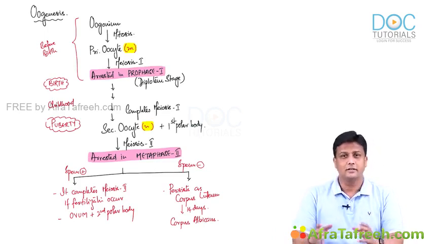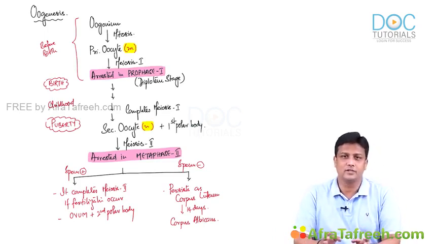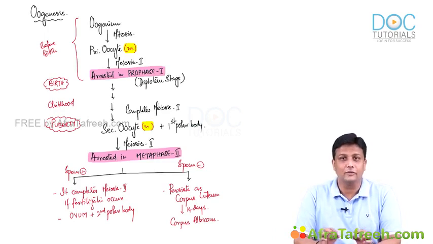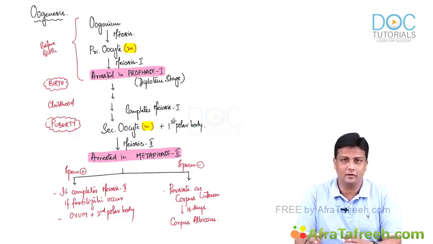So that completes the spermatogenesis and oogenesis. So basically we are done with the gametogenesis. And according to our planning, now we can move ahead in general embryology with the first week and second week and third week of development, guys. So let's begin with the first week of development now.